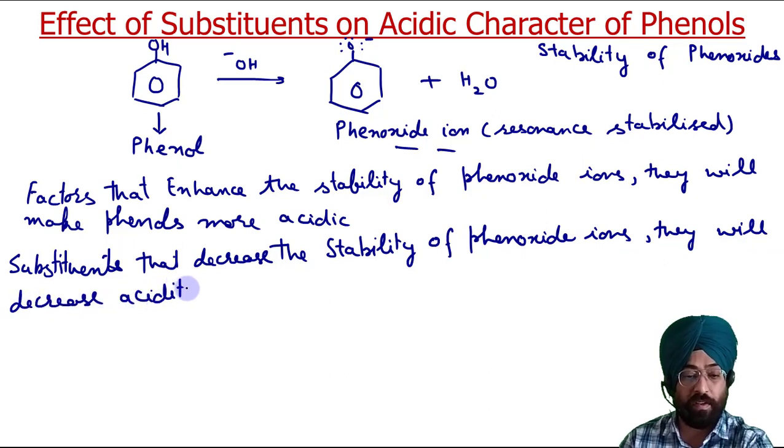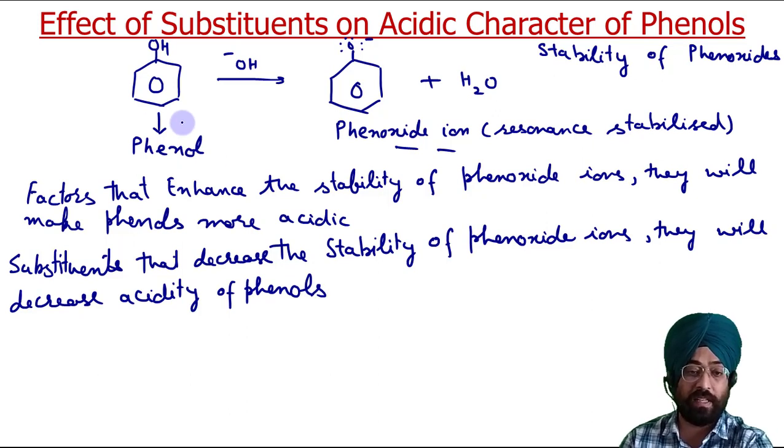So that will be our basic fundamental today, on the basis of which we will decide whether any group will make phenol more acidic or less acidic. We will see the effect of that substituent on the stability of this phenoxide ion.